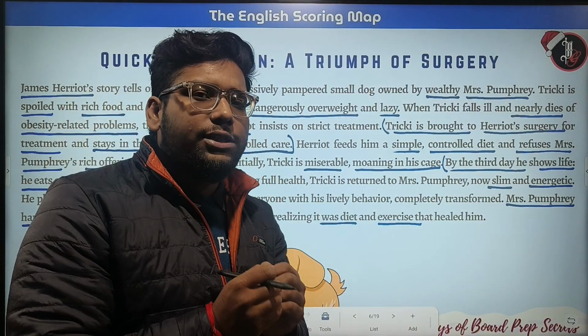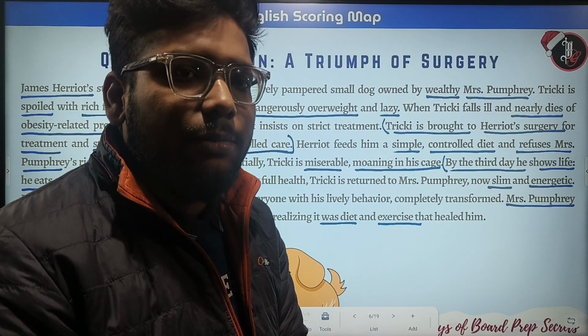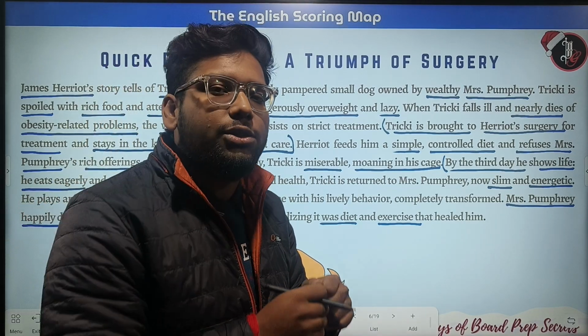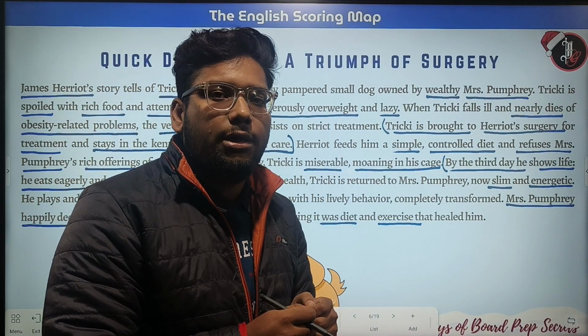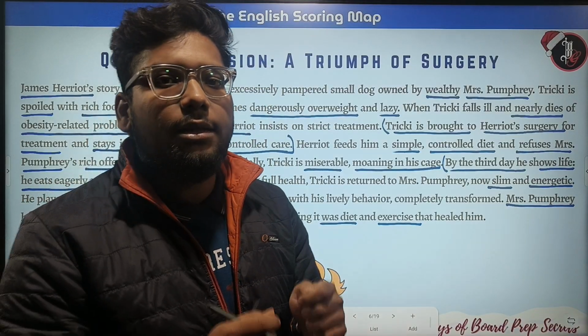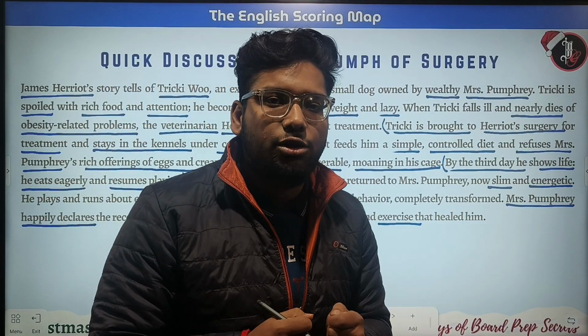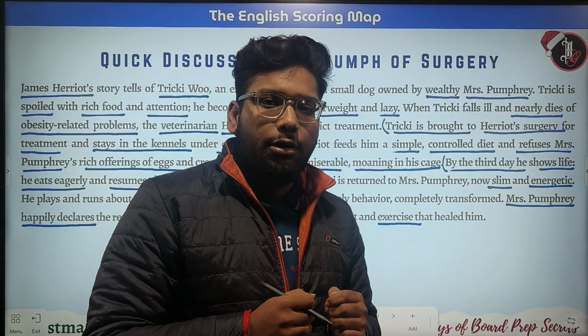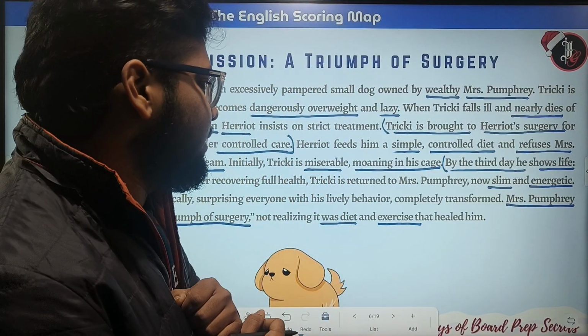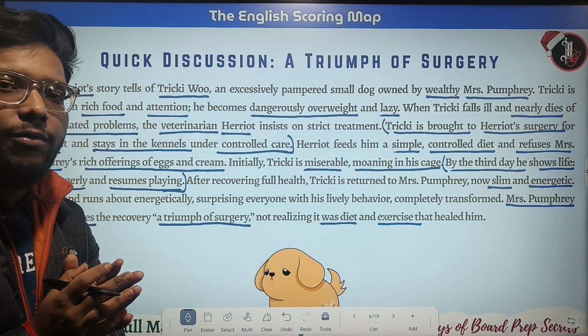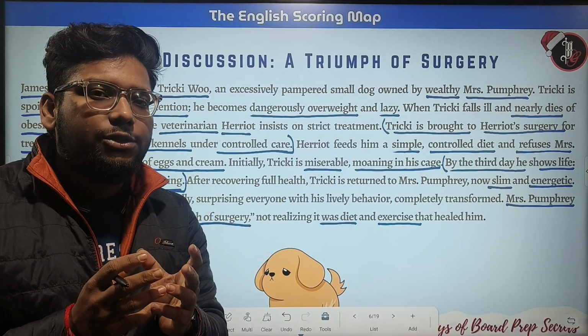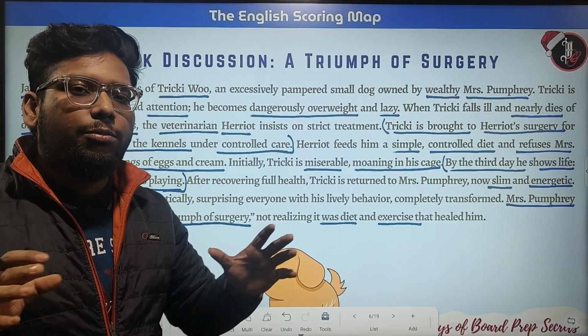Whatever question comes from this chapter, we have to remember one thing: this story is all about a veterinary doctor, Mr. James Herriot, and an obese dog, Tricki Woo. So you have to remember this. I hope it's clear to every one of you. Now please take a screenshot. It will help you all through your boards.